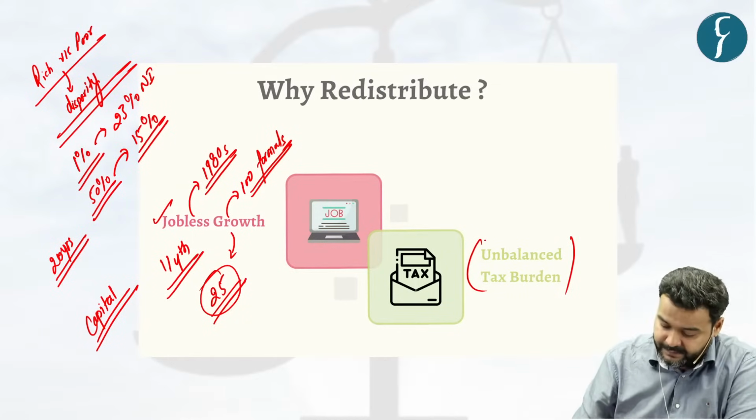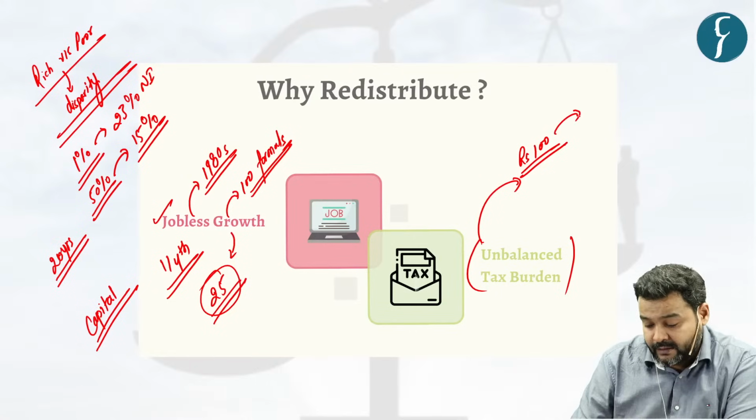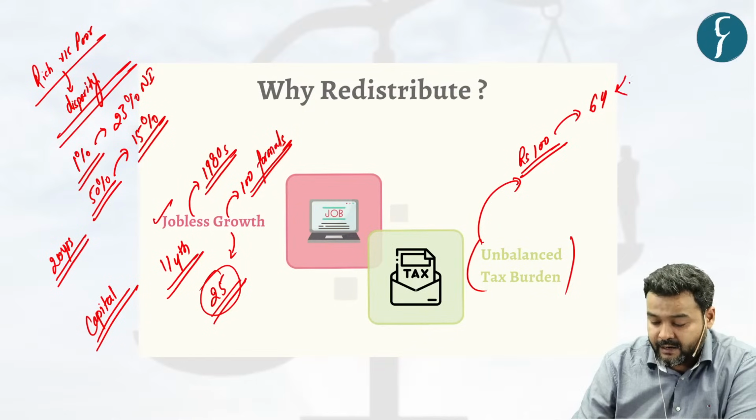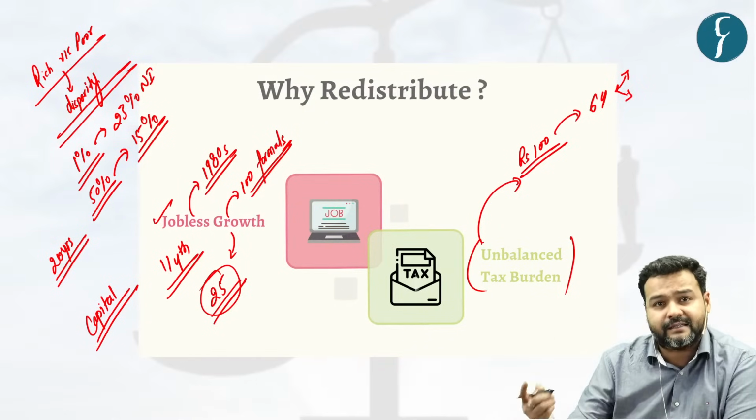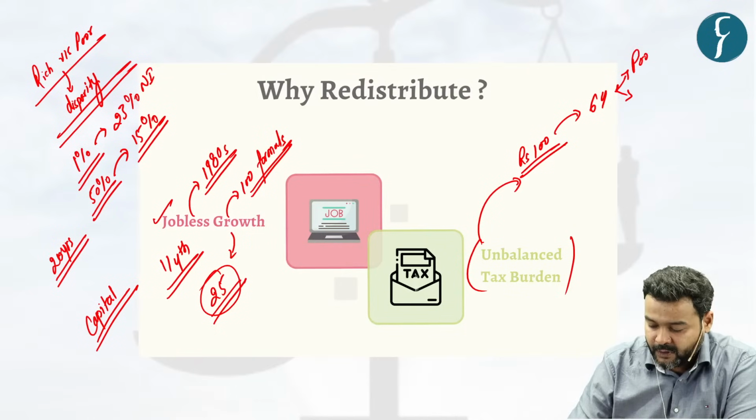Now he says that out of 100 rupees that the government of India earns, a major chunk, around 64 rupees, is being earned by taxing indirectly, like GST, and through income tax, on poor and middle class people.